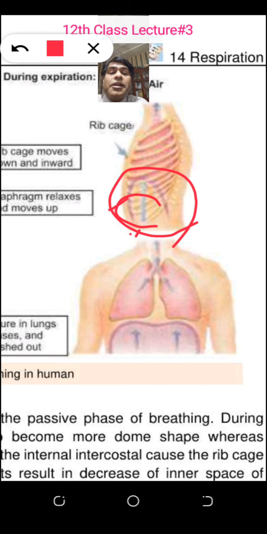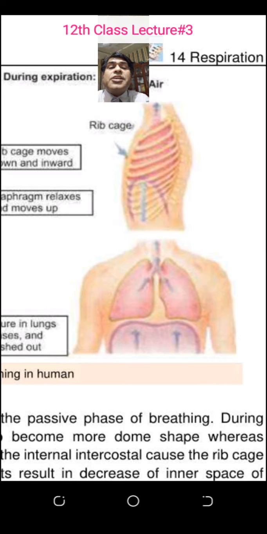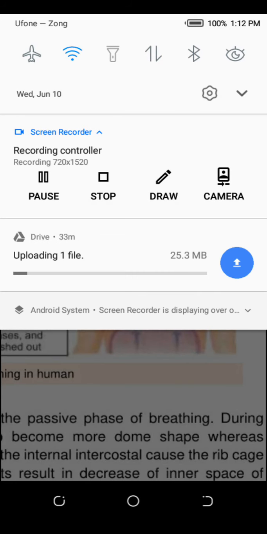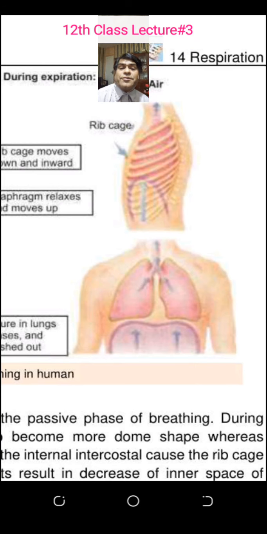Look here. The diaphragm dome is more. The chest cavity is less. Chest cavity is less in expiration.